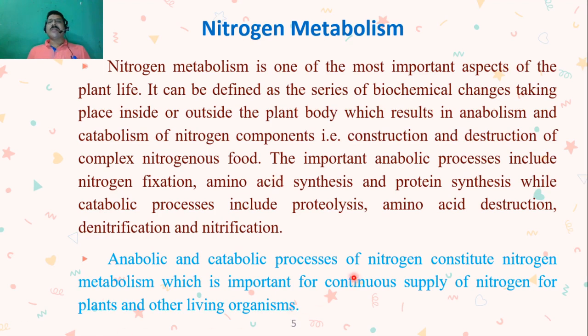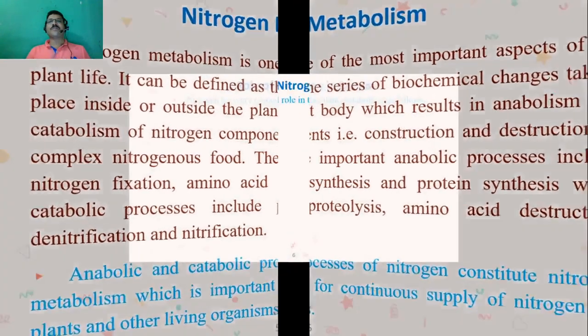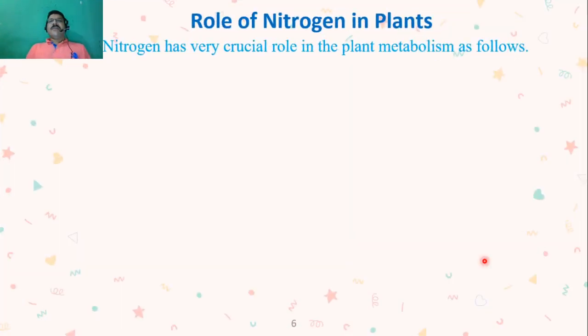Anabolic and catabolic processes of nitrogen constitute nitrogen metabolism, which is important for the continuous supply of nitrogen for plants and other living organisms. These are very important to maintain continuity in the supply of nitrogen for plants as well as for animals. Nitrogen has a very crucial role. Now we will see what the roles of nitrogen in plants are.